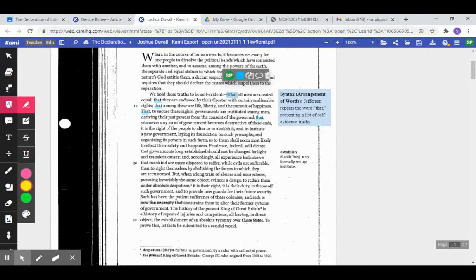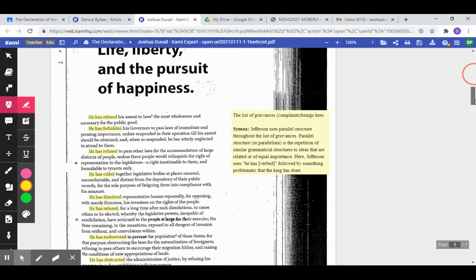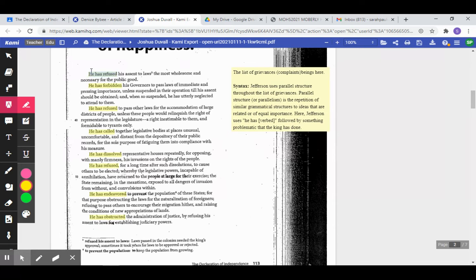So I've got all the word highlighted multiple times because there's a lot of repetition in the Declaration of Independence, and that's used as a rhetorical device, repeating things, listing things. It's to make it more powerful, like a list. It adds to the intensity. Here we've got highlighted in yellow a list of what's called parallel structure. He has refused, he has forbidden, he has refused, he has called, he has dissolved. And I've got a note on parallel structure over to the side, and there are some questions about that at the end.